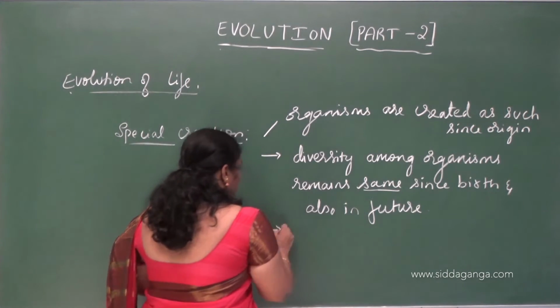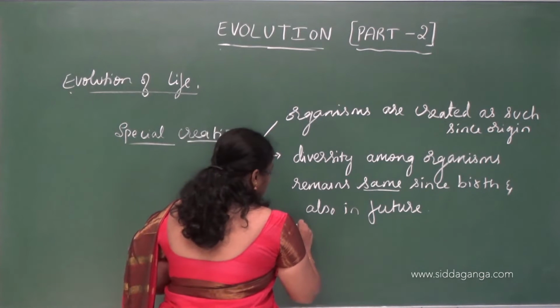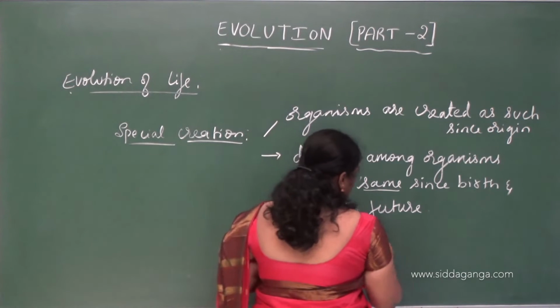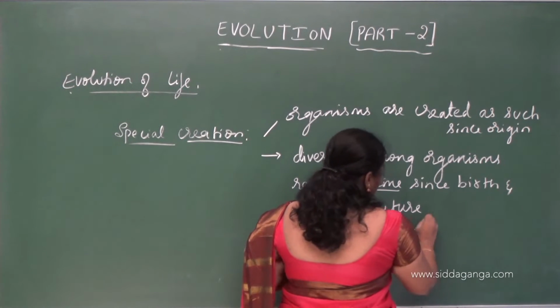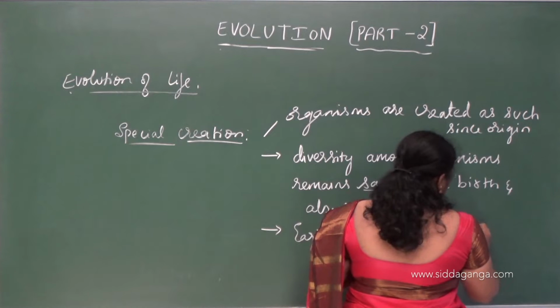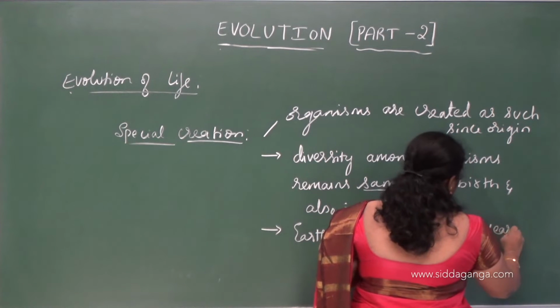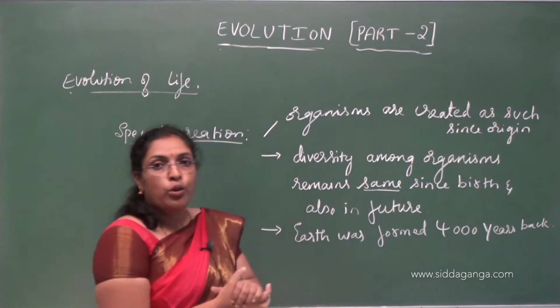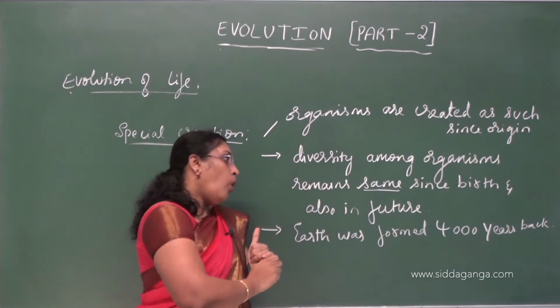The third connotation was the earth was formed years back. So the life of earth was 4,000 years old.